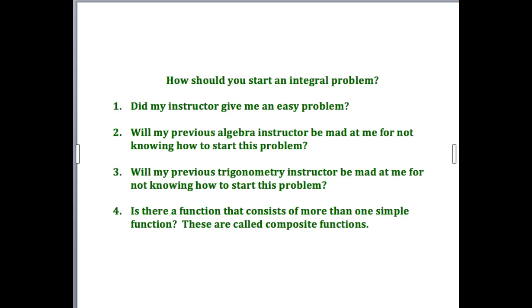Okay, it's not an easy problem, and my algebra instructor let me down, and so did my trig instructor, so I guess we're stuck with number 4. Is there a function that consists of more than one simple function? These are called composite functions. When you see one function inside of another, use substitution is going to be the way to go. Now let's take a look at some integrals and determine just how we should start them.